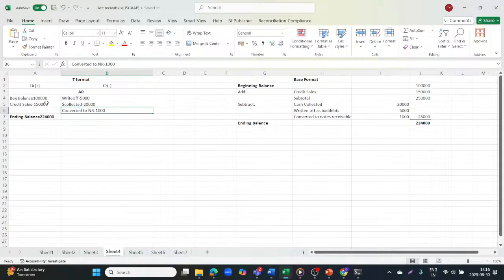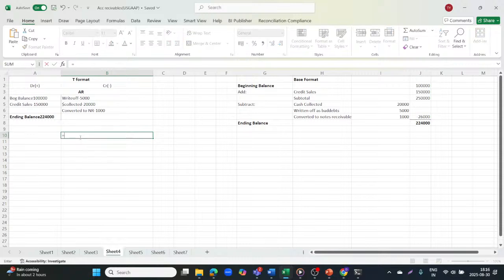So 1 lakh plus 1,50,000 minus 5,000 minus 20,000 minus 1,000. So it should amount to 2,24,000, which is the ending balance of accounts receivable.